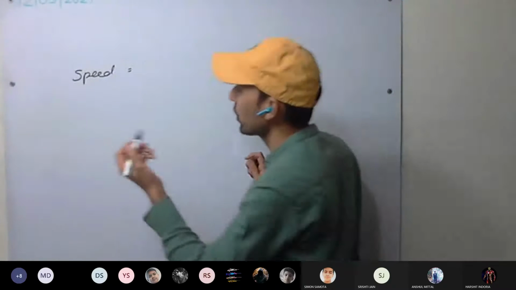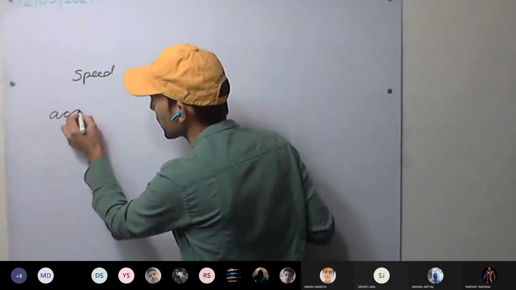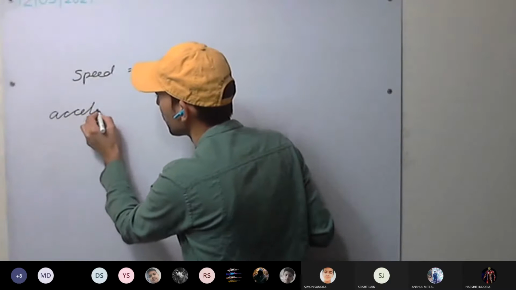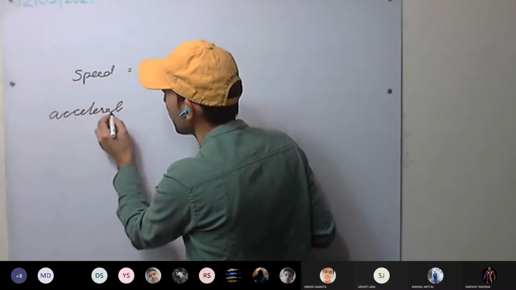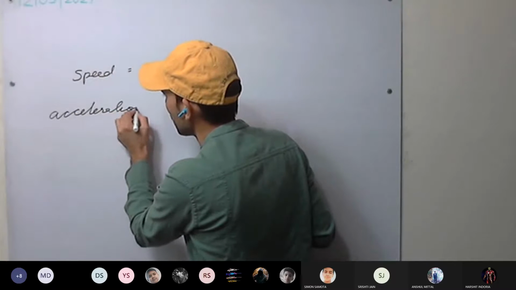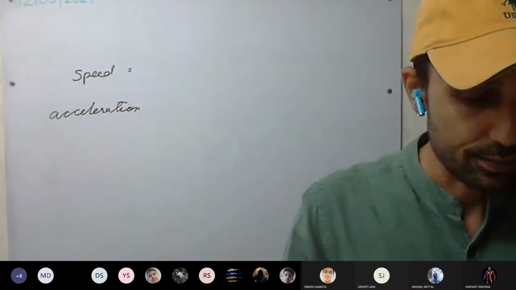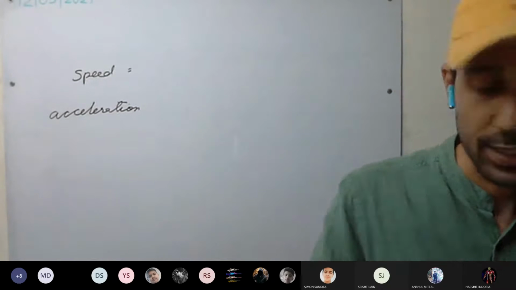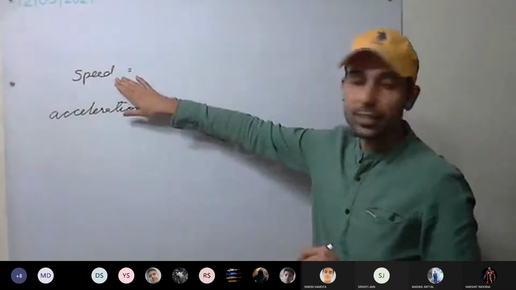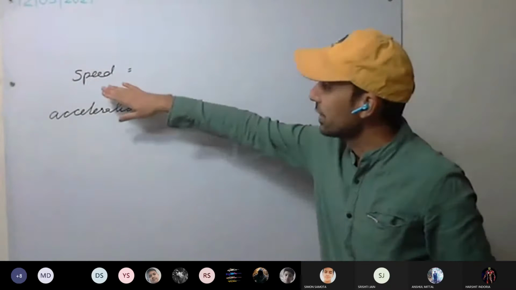So today we are going to discuss acceleration. See here, speed was the rate of change of distance.